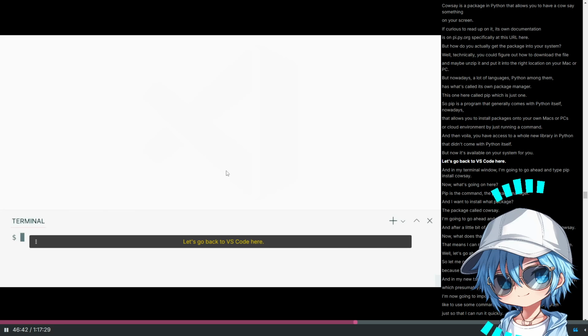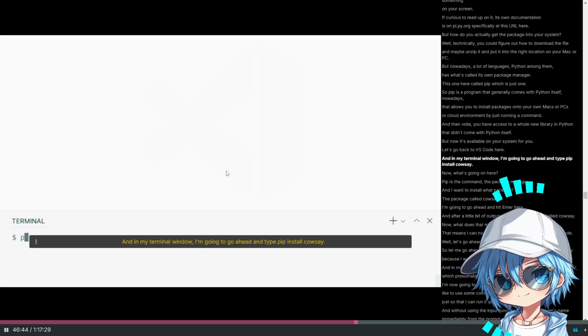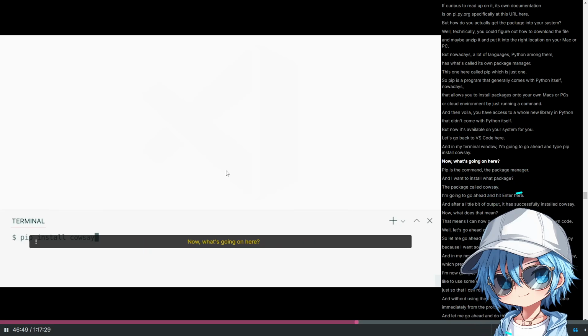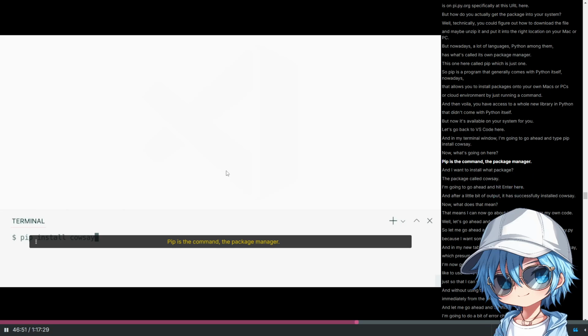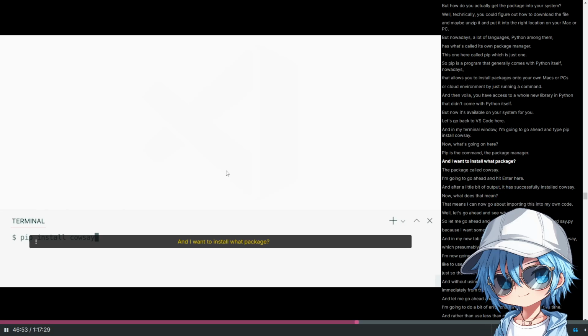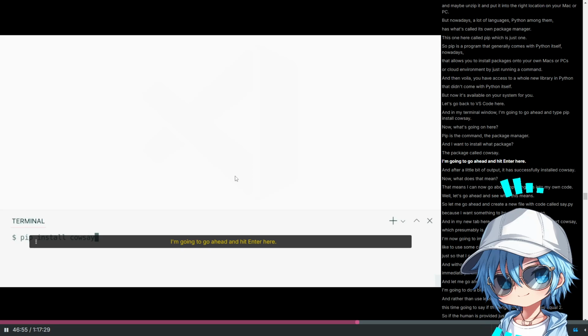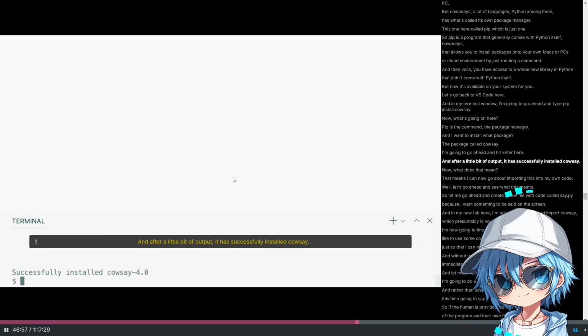Let's go back to VS Code here, and in my terminal window, I'm going to go ahead and type pip install cowsay. Now, what's going on here? Pip is the command, the package manager, and I want to install what package? The package called cowsay. I'm going to go ahead and hit enter here, and after a little bit of output,